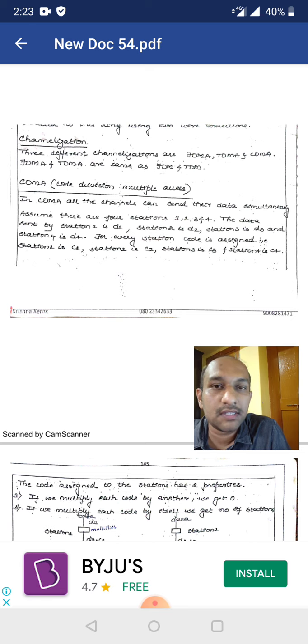And for all the systems and for all the data, we have to multiply it with a code sequence. Okay. So C1 code sequence is assigned for the data D1, that is before transferring the data D1 we have to multiply the data with this code sequence, that is C1. So in the same way we have allotted C2 for data D2, C3 for data D3, and C4 for data D4.